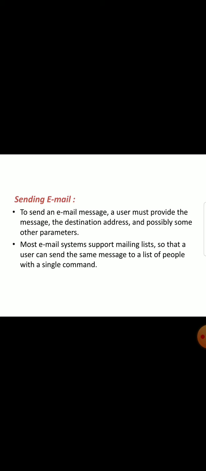In the user agent, sending email. To send an email message, a user must provide the message, the destination address, and possibly some other parameters. Most email systems support mailing lists so that a user can send the same message to a list of people with a single command. It means each system has its own Internet Protocol address, and they communicate through IP addresses, and the user must provide the message, the destination address, and also a few more required parameters.